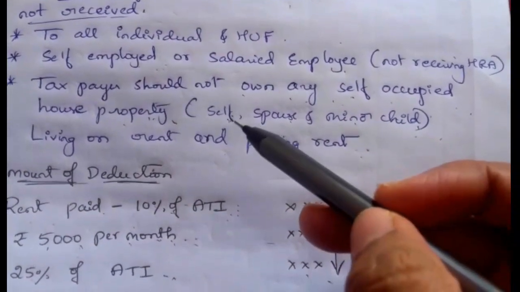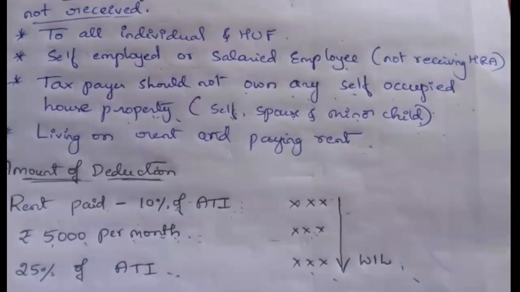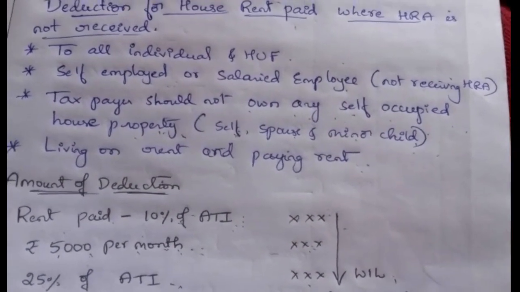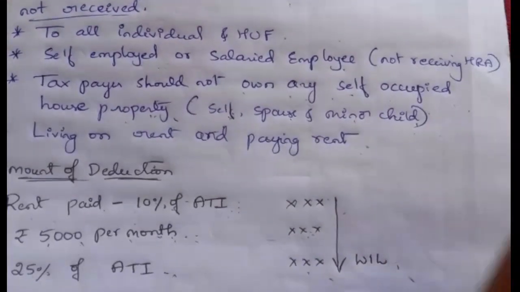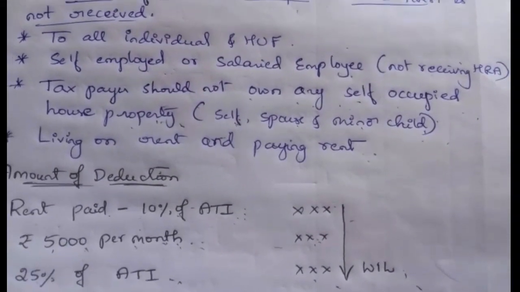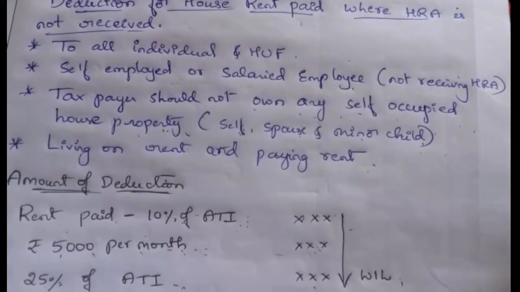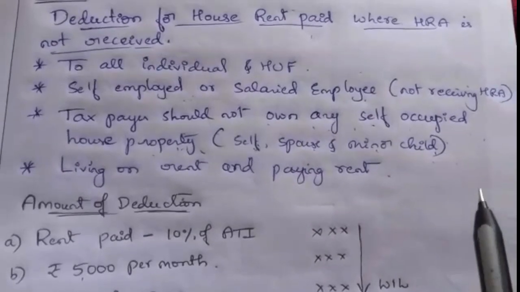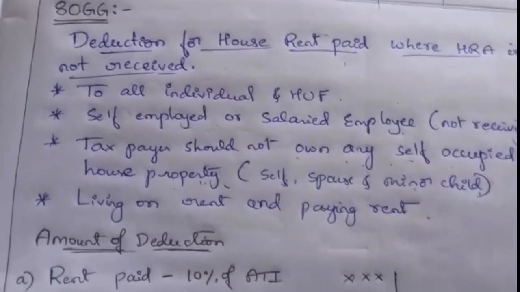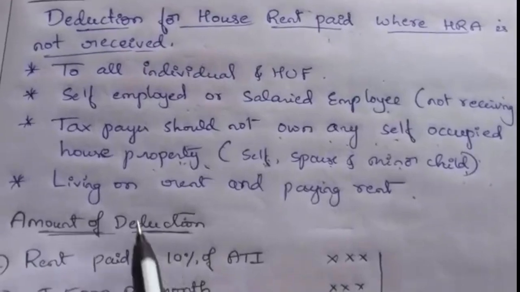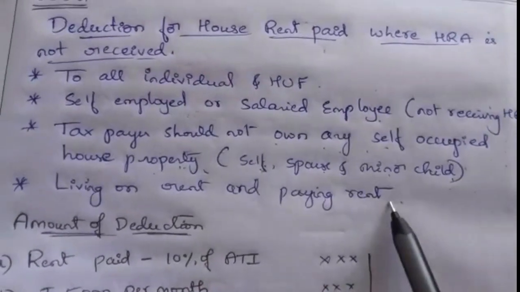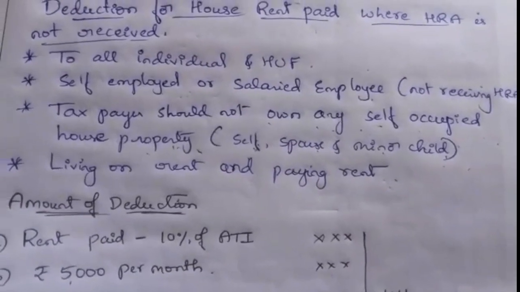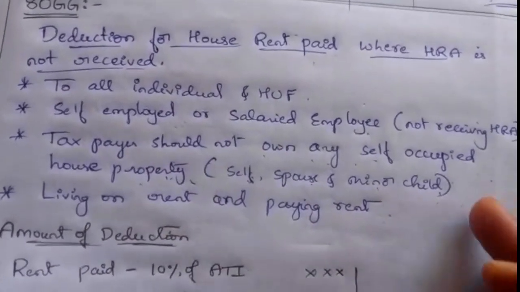The self, spouse, and minor child should not own any self-occupied house property at the place of employment of the taxpayer. He should not have any owned, self-occupied house property to claim a deduction under section 80GG. He must be living on rent and paying rent, and not owning any self-occupied house property. Then only he can claim a deduction.